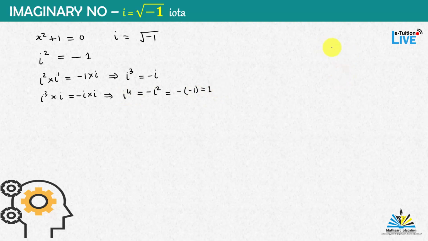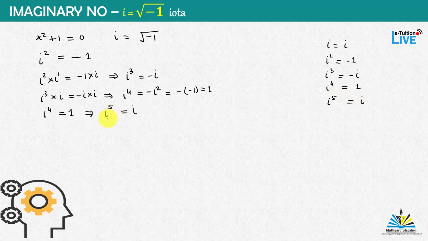So let's generate some series here. That is i is equal to i, i square is equal to minus 1, and i to the power 3 is equal to minus i, and we get i to the power 4 as 1. Now if we again multiply by i on both sides of i to the power 4 is equal to 1, then we will get i to the power 5 is equal to i.